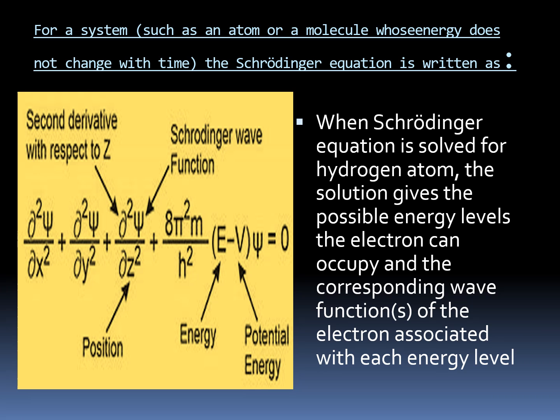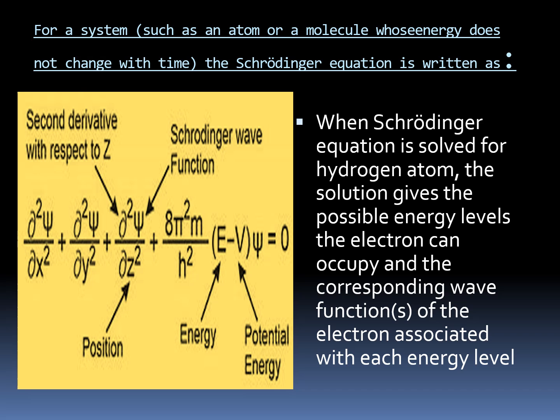Now students, this is the Schrodinger wave equation, in which you can see d2 psi upon dx square plus d2 psi upon dy square plus d2 psi upon dz square plus 8 pi square m upon h square bracket E minus V multiplied by psi is equal to 0, where psi is the wave function, E is for energy, V for potential energy, h is Planck's constant, and x, y, z are the three variables.